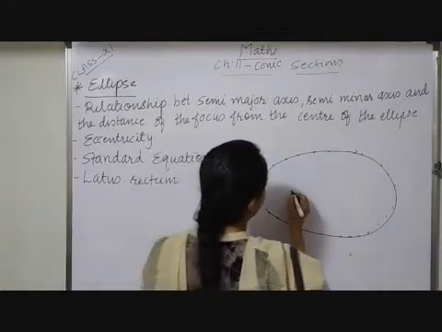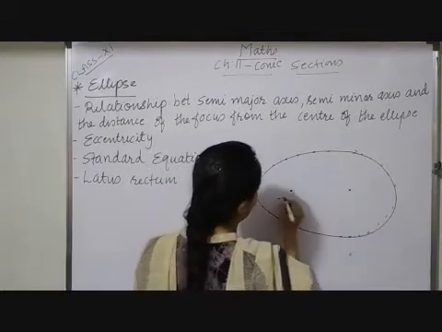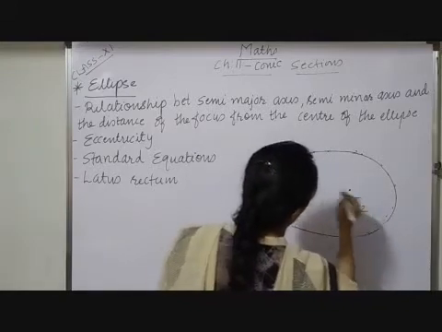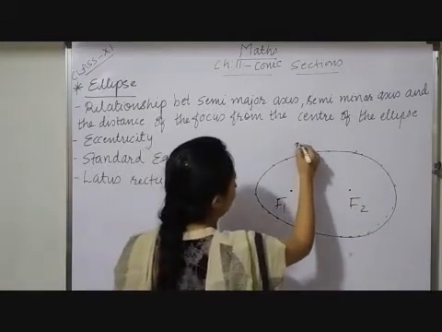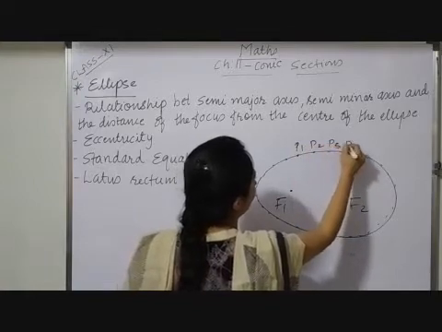Suppose here we are having two fixed points. Let these be F1 and F2. Let the other points be P1, P2, P3, P4, and so on.